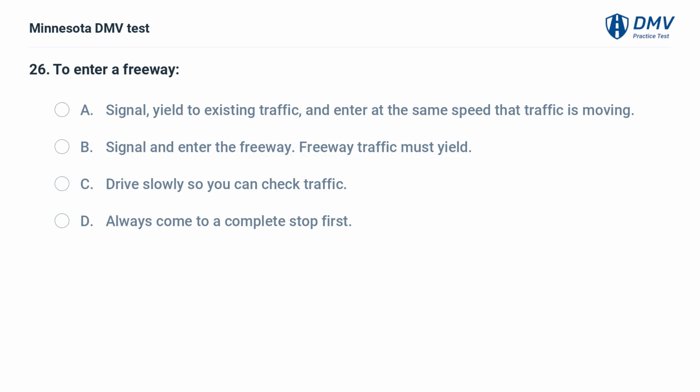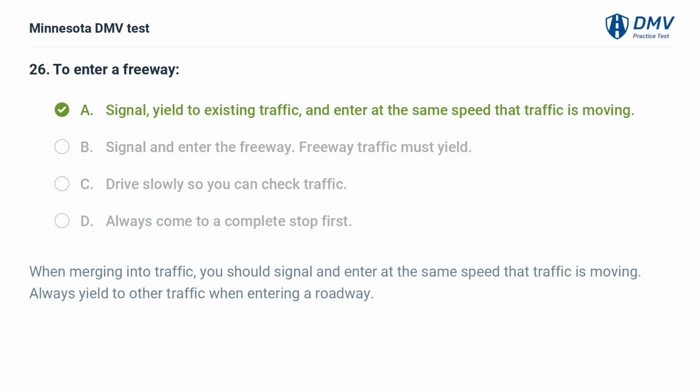To enter a freeway, A. Signal, yield to existing traffic, and enter at the same speed that traffic is moving. B. Signal and enter the freeway. Freeway traffic must yield. C. Drive slowly so you can check traffic. D. Always come to a complete stop first. A. Signal, yield to existing traffic, and enter at the same speed that traffic is moving. When merging into traffic, you should signal and enter at the same speed that traffic is moving. Always yield to other traffic when entering a roadway.